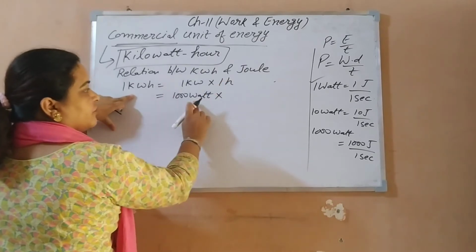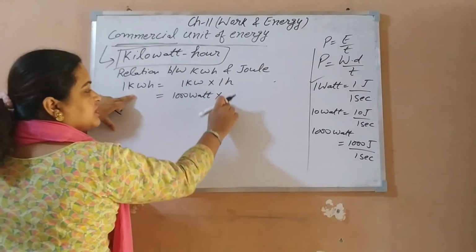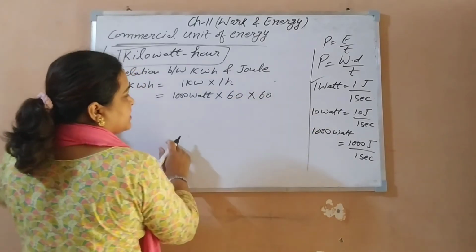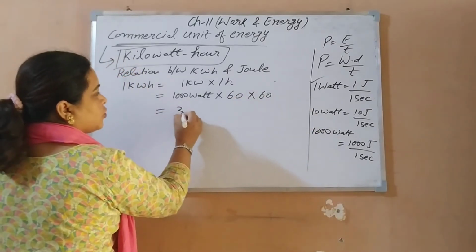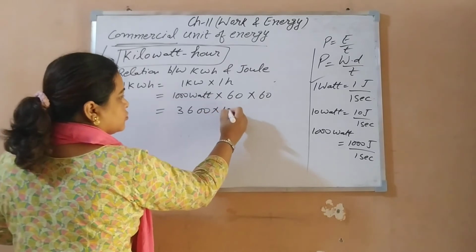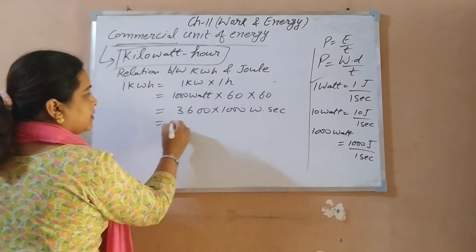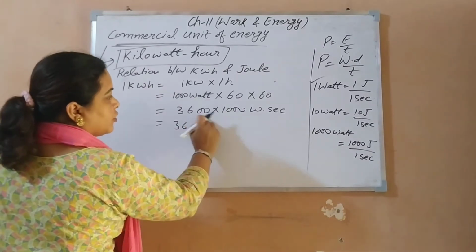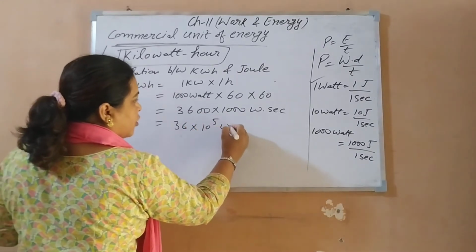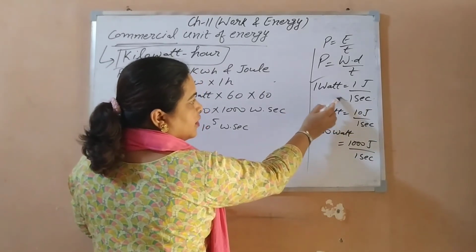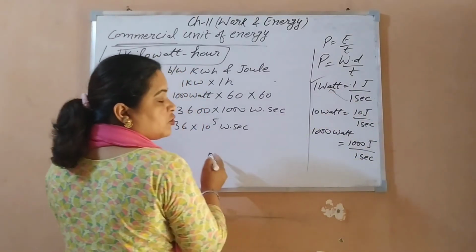And we are converting hour also, so we will convert hour into second: 60 minutes into 60 seconds. When you multiply, you get 3600 into 1000 watt into second. Now watt into second is equal to joule.